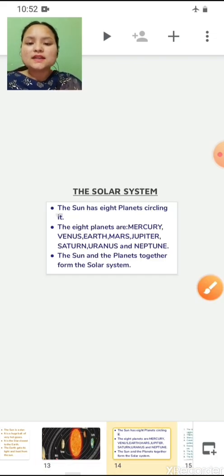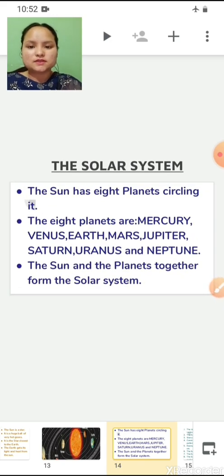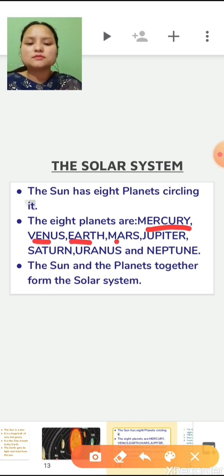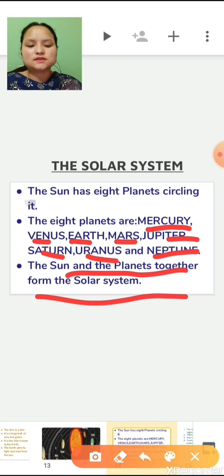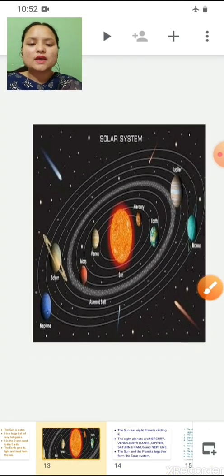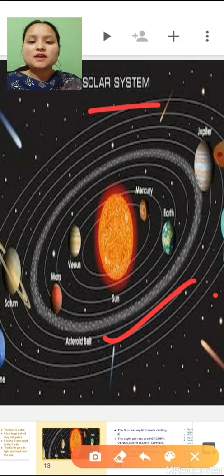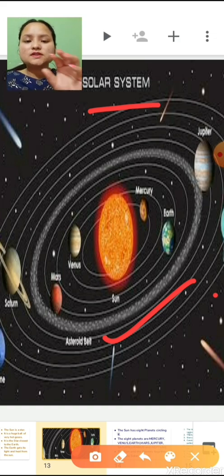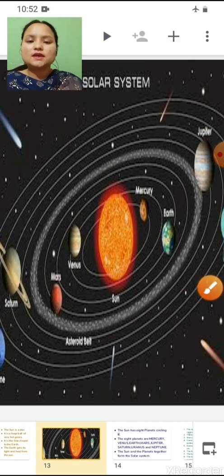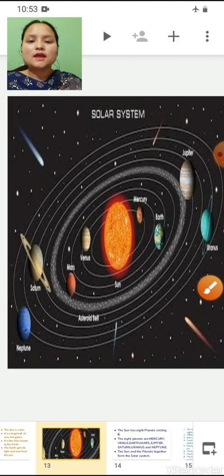So the sun has 8 planets circling it. The 8 planets are Mercury, Venus, Earth, Mars, Jupiter, Saturn, Uranus and Neptune. The sun and the planets together form the solar system. So this is our solar system, where the sun is in the center and the rest of the planets are circling around the sun. So children, let's see one more video quickly.